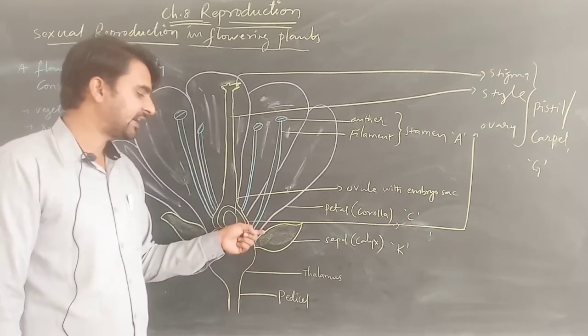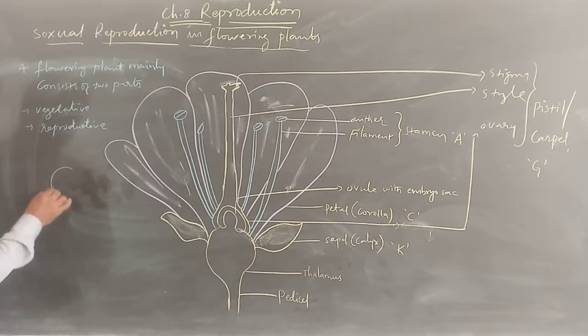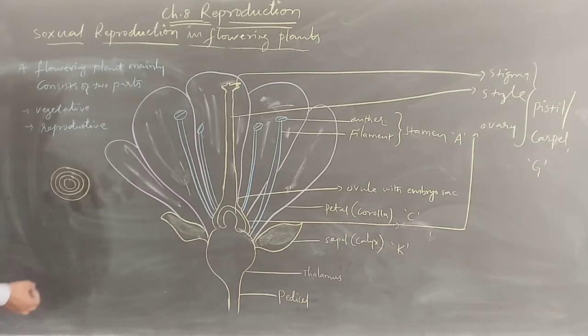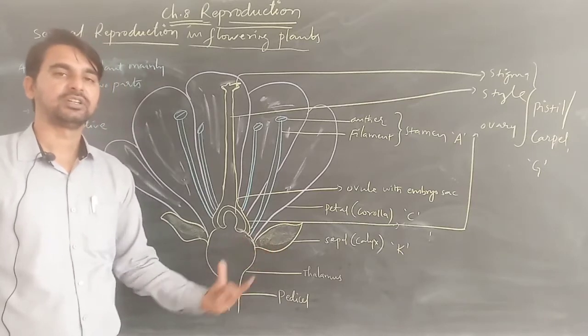Now all these parts are arranged in whorls. The outermost whorl is of calyx, then the second whorl is of petals, the third is of male reproductive organs, and the innermost is of female reproductive organs. In this way they are arranged in whorls, in circles, one after the other. So the outermost whorl consists of sepals or calyx.